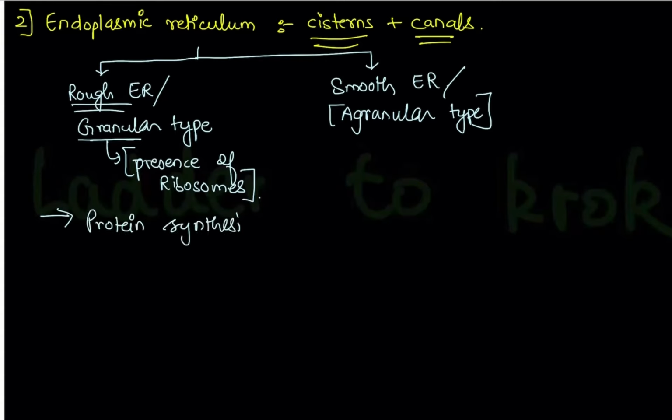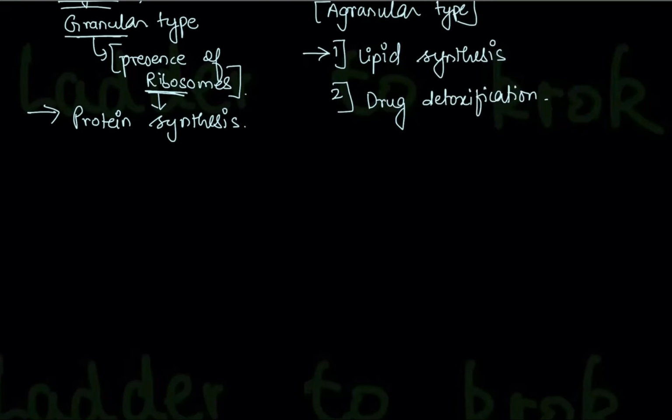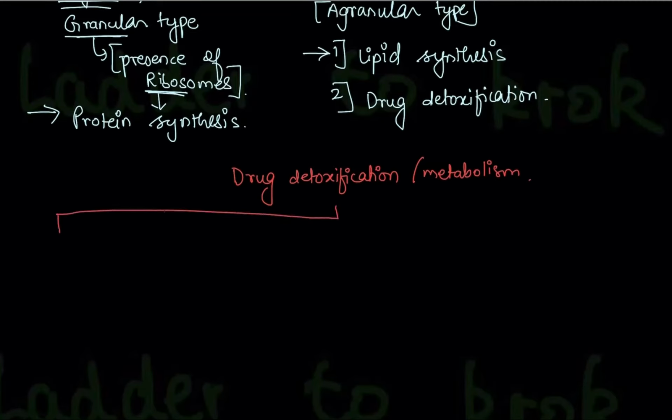Specifically, this protein synthesis is done on ribosomes. So ribosomes do this protein synthesis. Smooth endoplasmic reticulum is responsible for two functions: lipid synthesis, and second is drug detoxification. Drug detoxification means how a drug metabolizes. Now for drug detoxification, or for drug metabolism, write down, there are three ways.